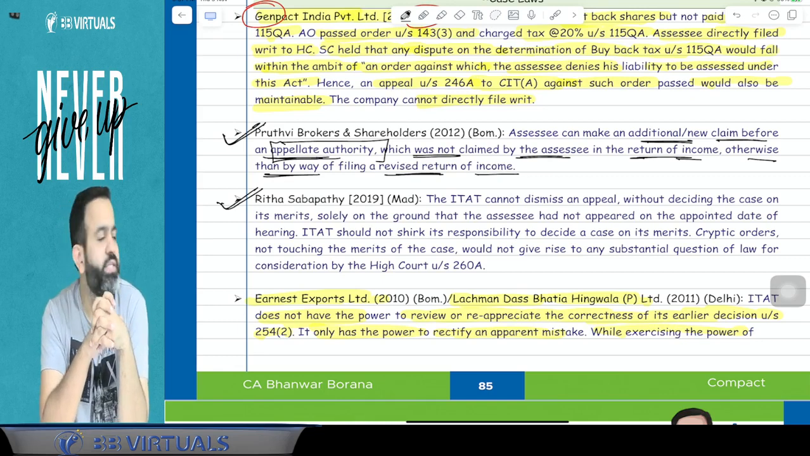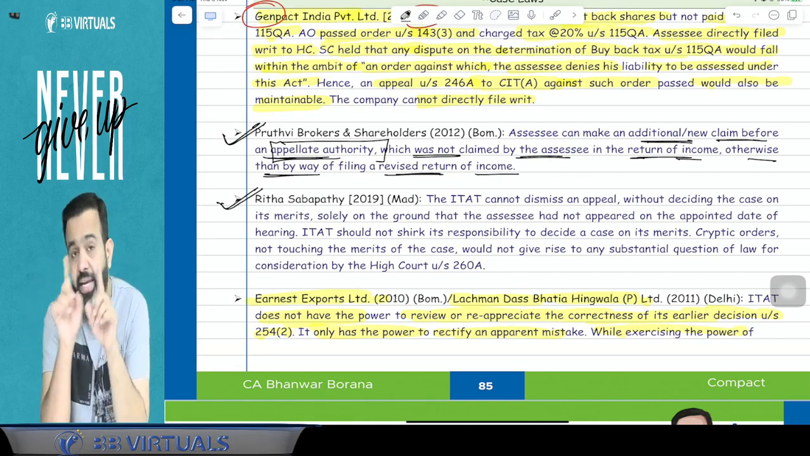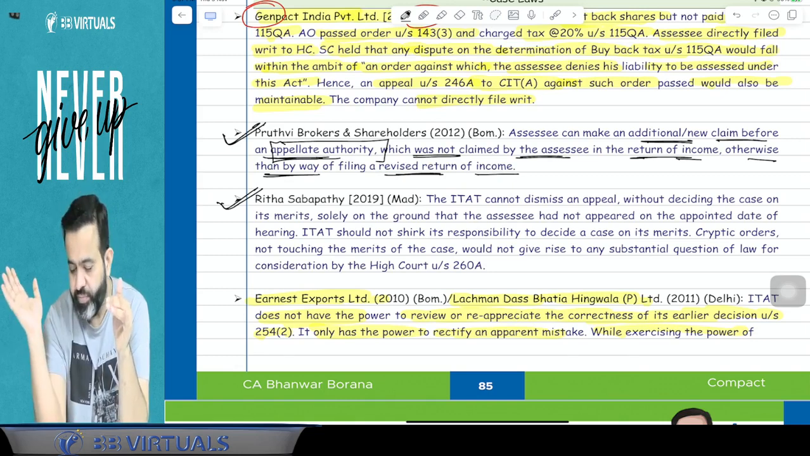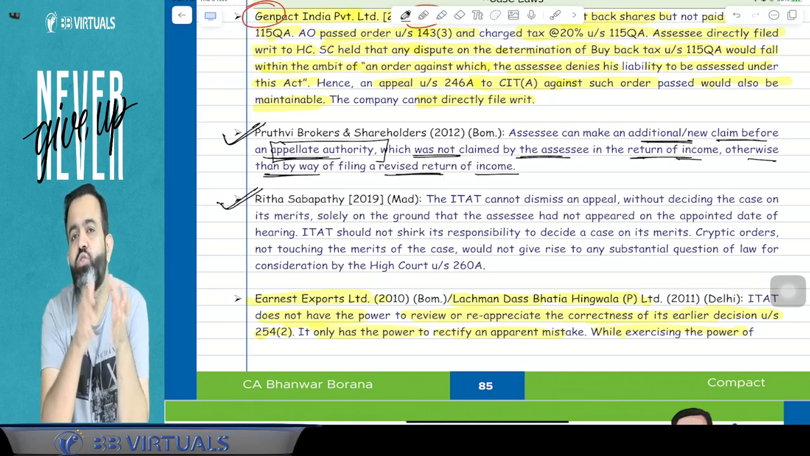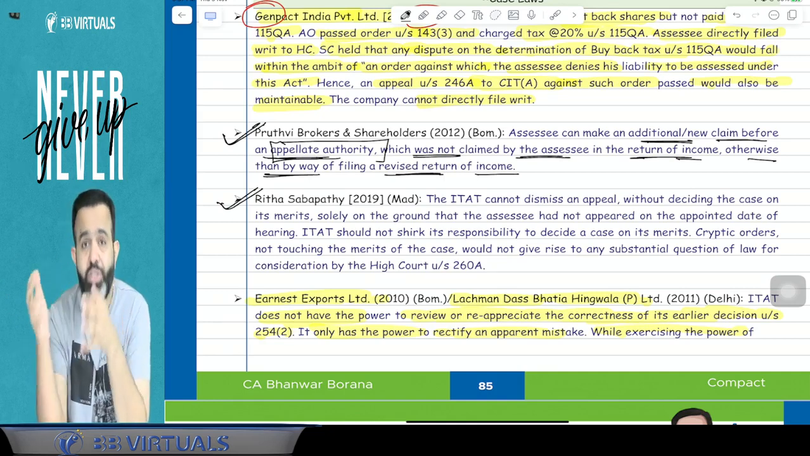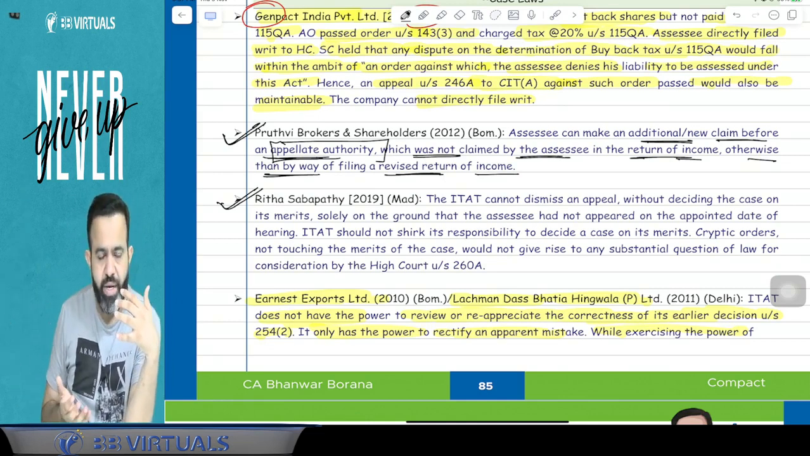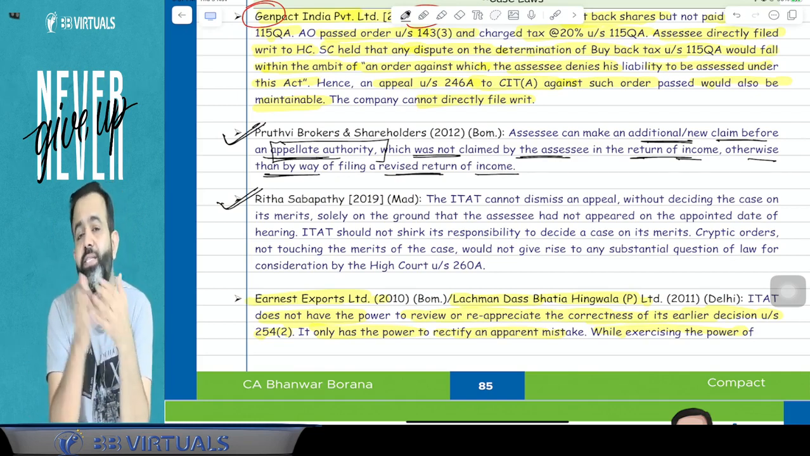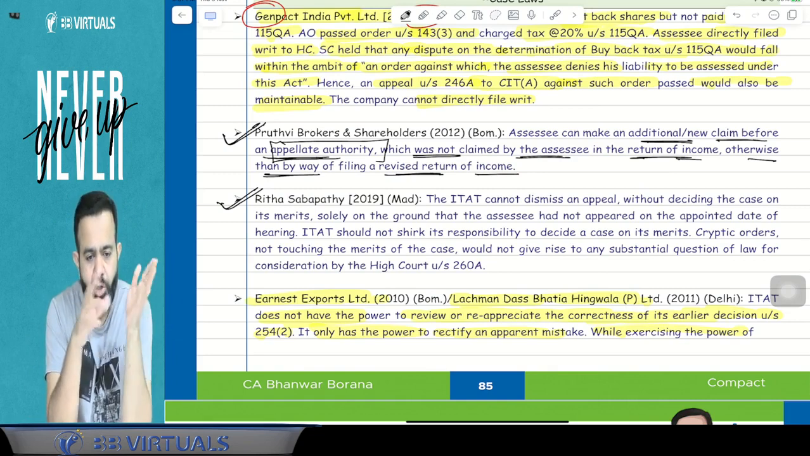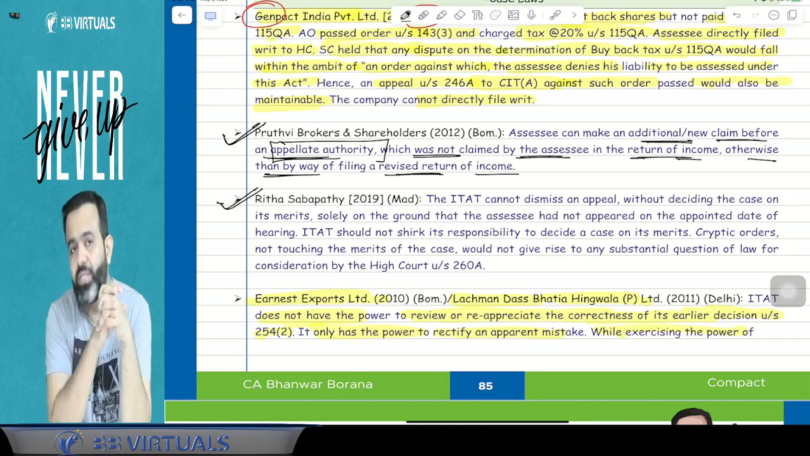Is it the right approach? Here the Madras High Court says no. Even if the assessee has not appeared in the appeal, the ITAT cannot straightaway dismiss the appeal. The ITAT has to give the judgment on the basis of merit. The ITAT will check all the facts and all the grounds of appeal, and on the basis of merit, will give the judgment. If the assessee is not satisfied, then the assessee can file an appeal to the High Court. But merely because the assessee has not appeared, the ITAT cannot dismiss the appeal.